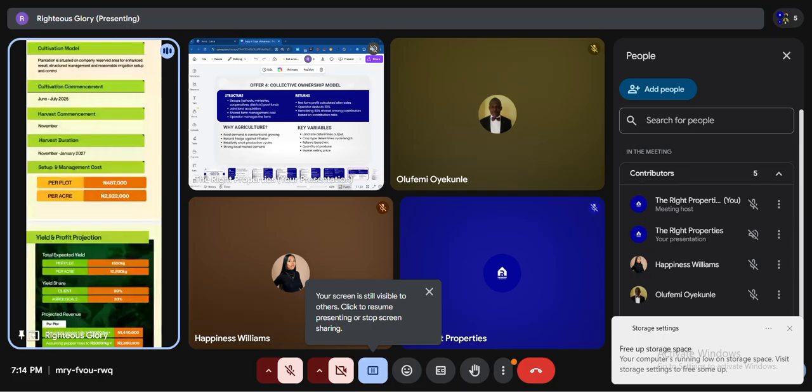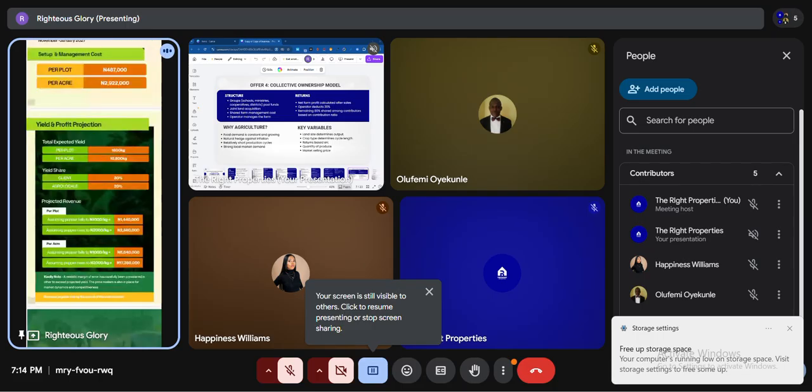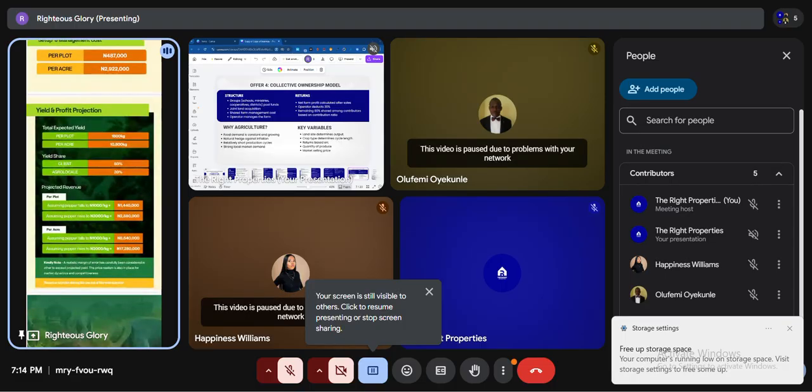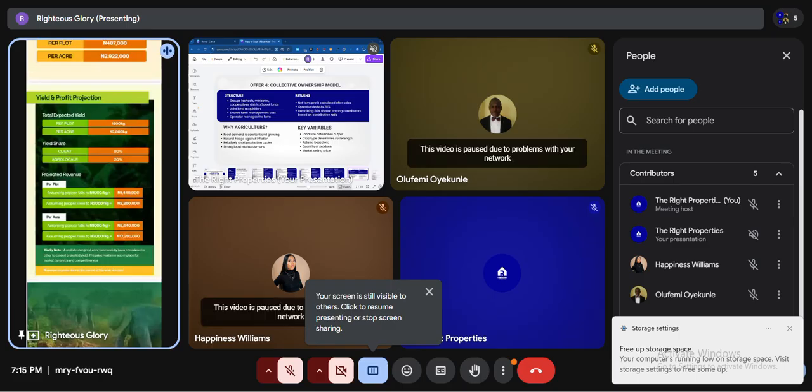2.922 million. What is the yield production per plot? You have production, per plot, 1,800 kg. Per acre, you have 10,800 kg. Agro local clients get 80%. Agro local revenue per plot: we have your minimum market cap of 1,000 and your maximum market cap of 2,000.